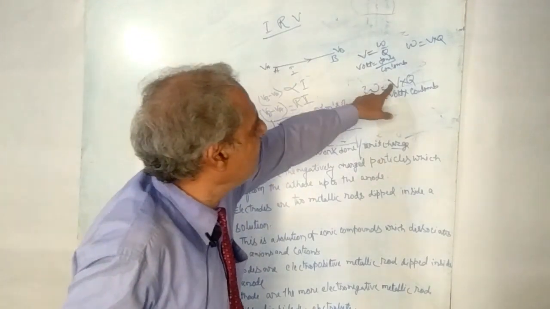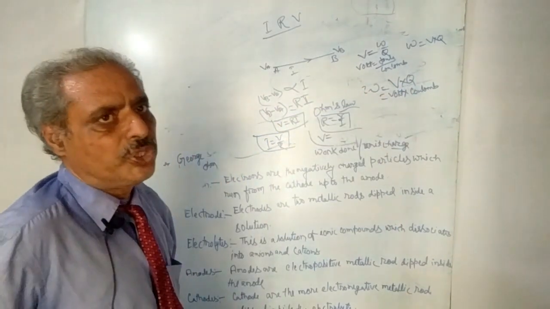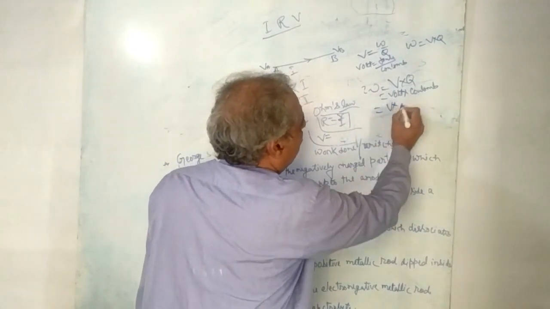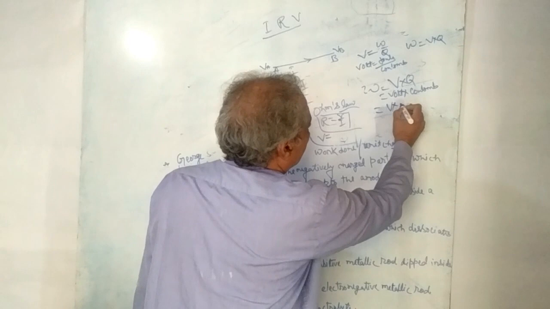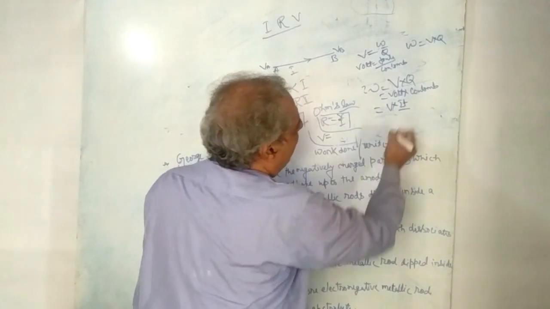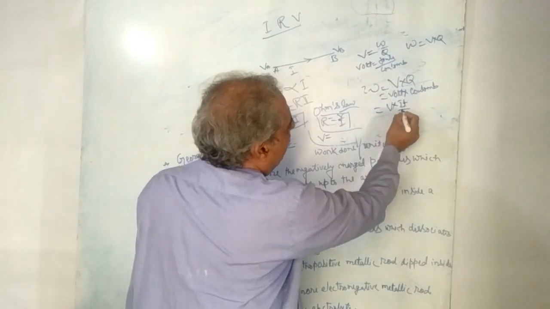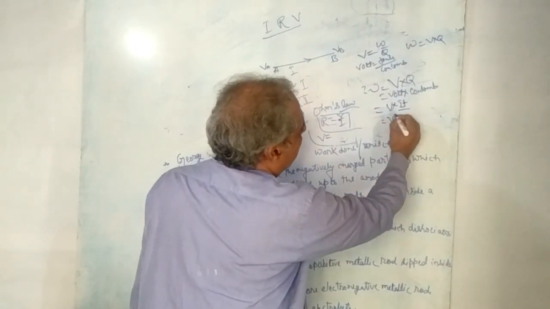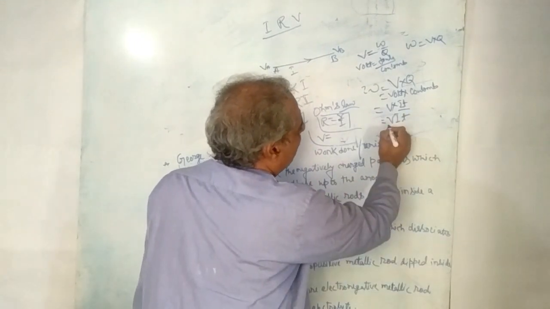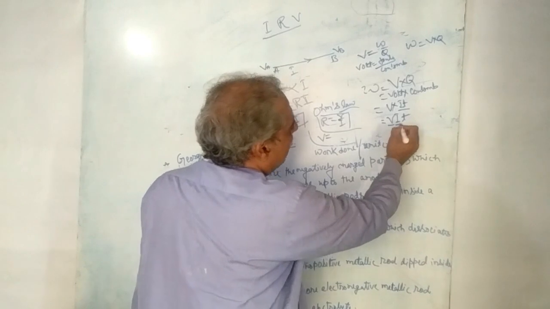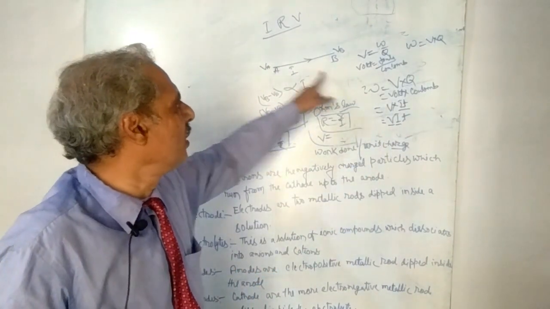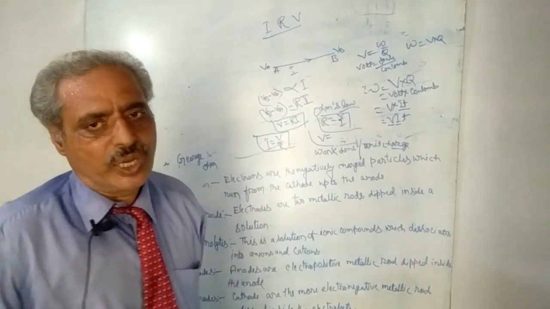Q is equal to IT, so you can write Q is equal to IT. Then you get the equation W is equal to VIT, and in this way you can calculate the work done by the current flowing through the wire. That's it.